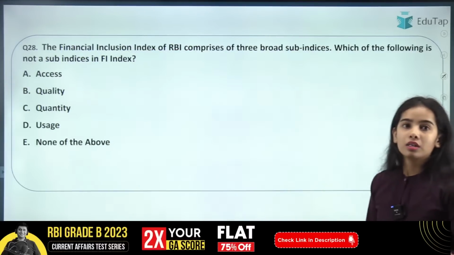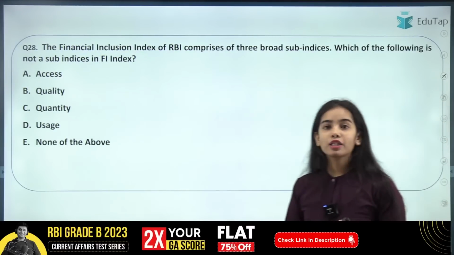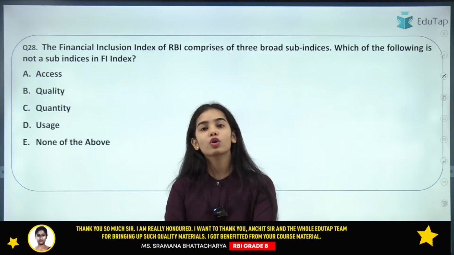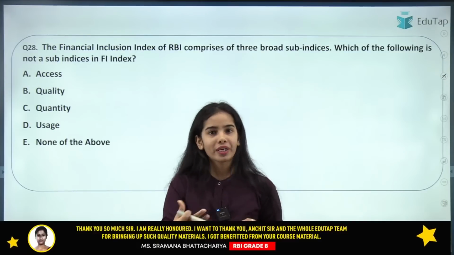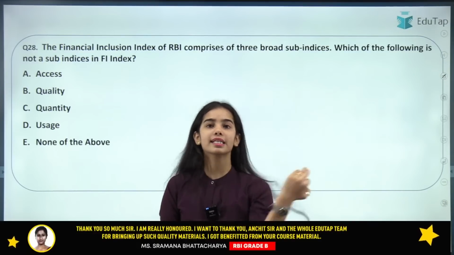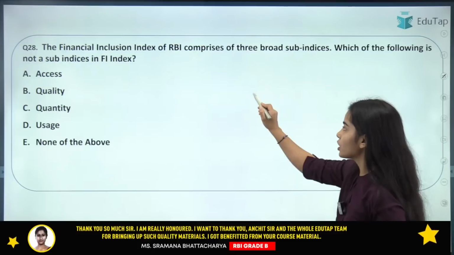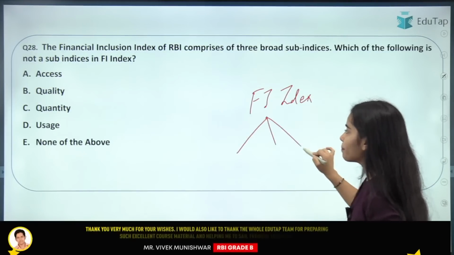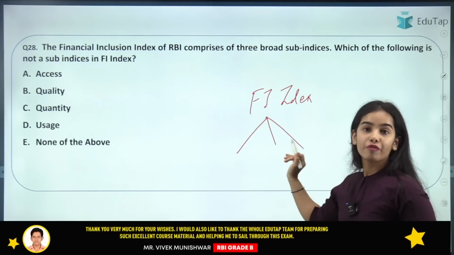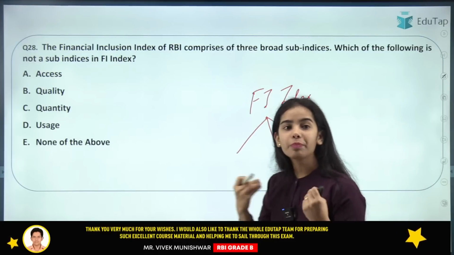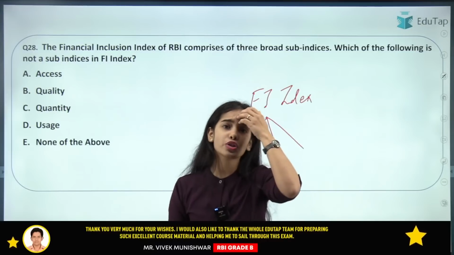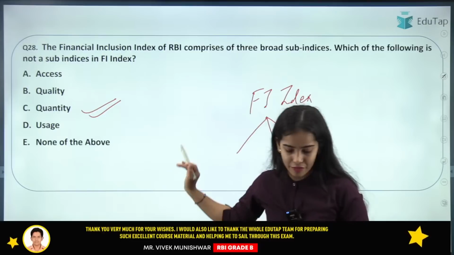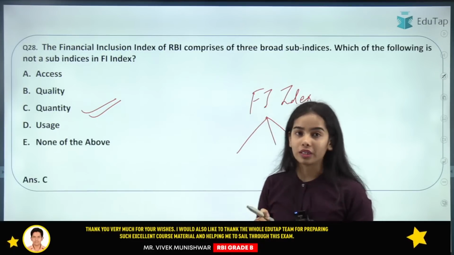Okay. So now coming to the next question regarding the Financial Inclusion Index that was in the news. This Financial Inclusion Index was released by RBI since 2021, and the index is based on 3 sub-parameters. Which of the following is not among the 3 parameters? This you have to tell. Very easy question. You all must know about it. So yes, the answer is quantity. Yes, everyone is giving the correct answer. The answer is quantity. Okay.